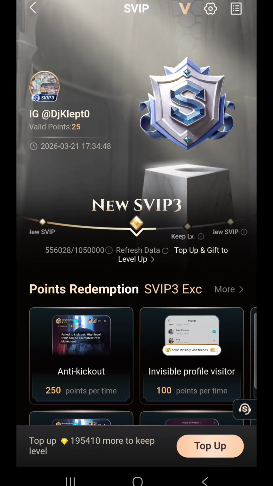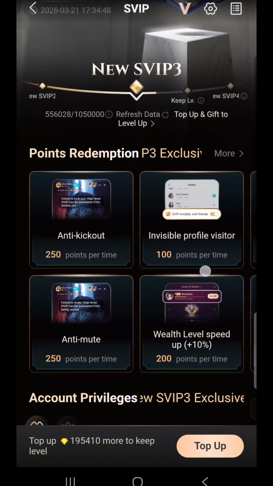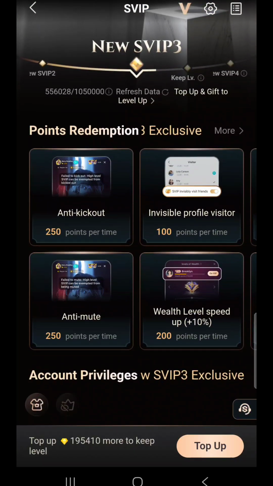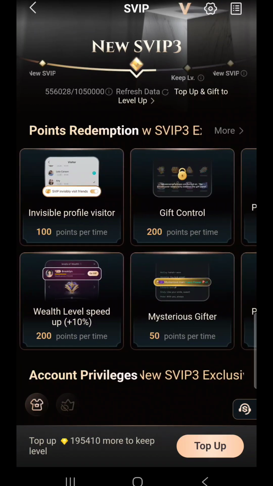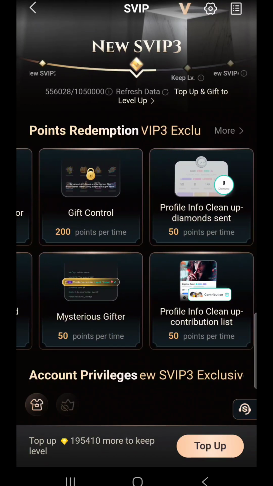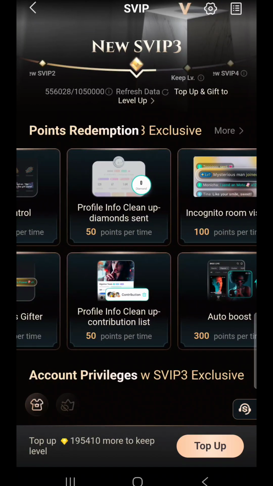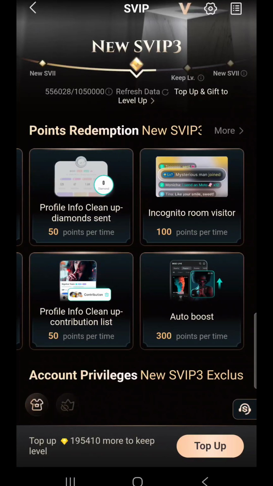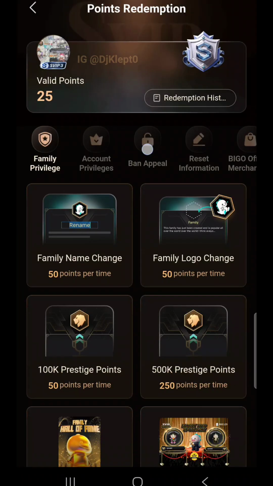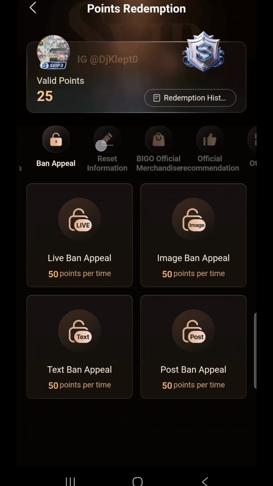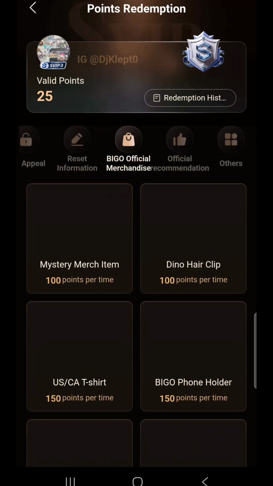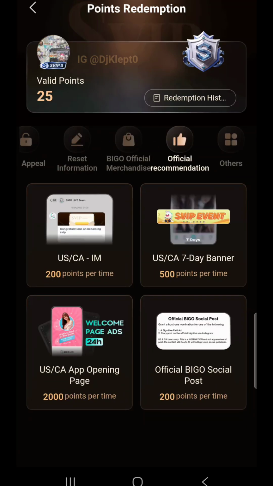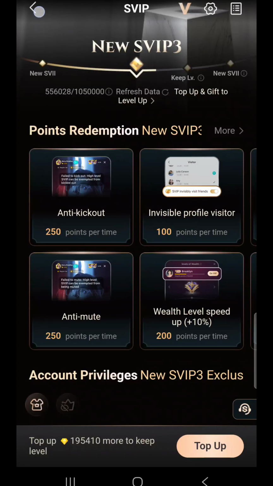So the more you recharge, the more you get. The SVIP points allow you to do things like join people's room invisible, not get kicked out, not get muted, control the gifts that people can send you, change your numbers on your profile, boost the room. You can also get merchandise. You can get unbanned, reset information. The possibilities are endless.